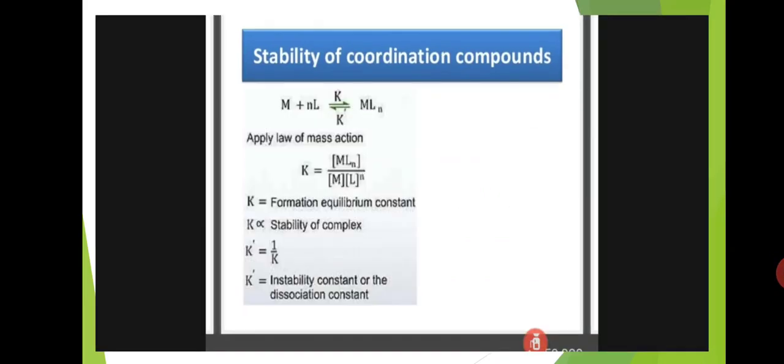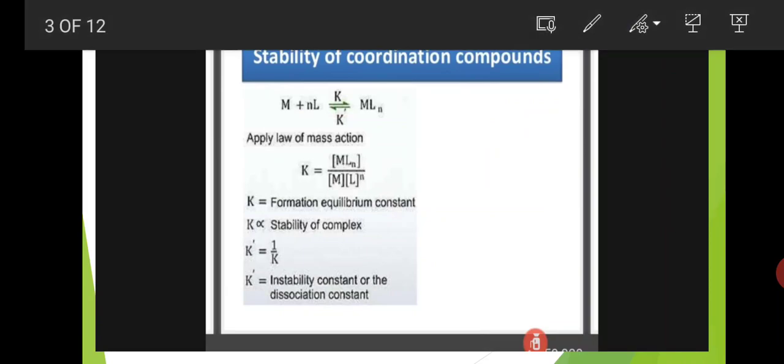Here we are taking M plus nL in equilibrium with MLn. Here M is the metal, L is the ligand, and n means the number of ligands. For example, if 4 ligands are there, then ML4 is formed.